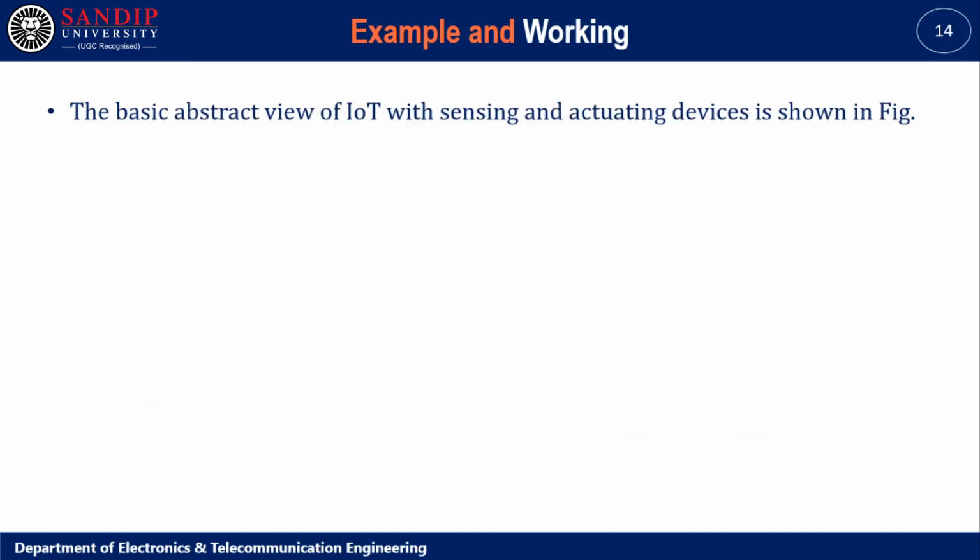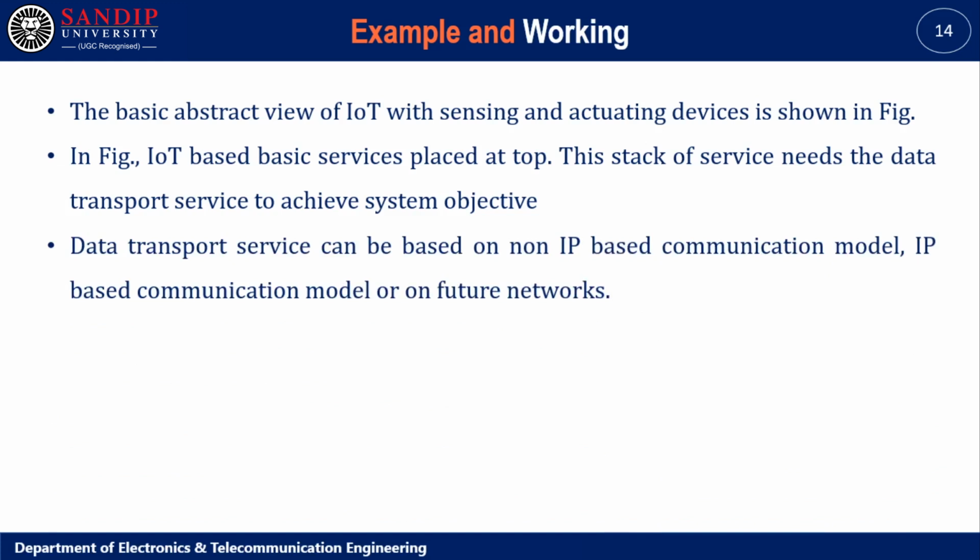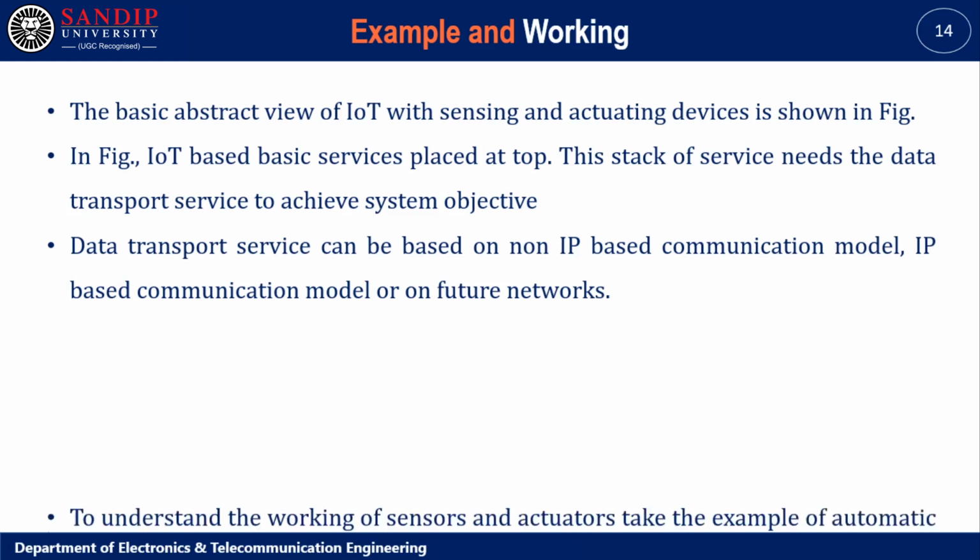Example and working. The basic abstract view of IoT with sensing and actuating devices is shown in the figure. In the figure, IoT-based basic service is placed at the top. This stack of services needs the data transport service to achieve the system objective. Data transport service can be based on a non-IP based communication model, an IP based communication model or on future networks.